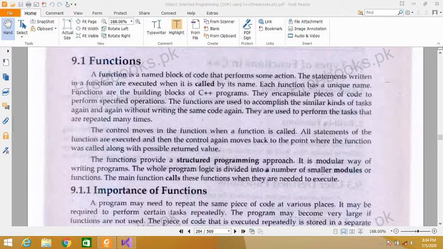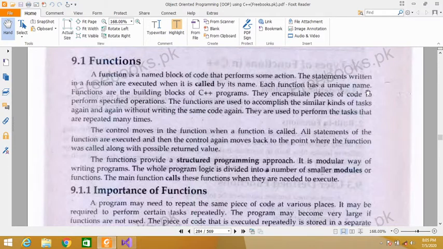Today we are going to study about functions. So, what is a function? A function is a named block of code that performs some action. The statements written in a function are executed when it is called by its name. So, when the function is called, then the statements which are written within the function are executed.